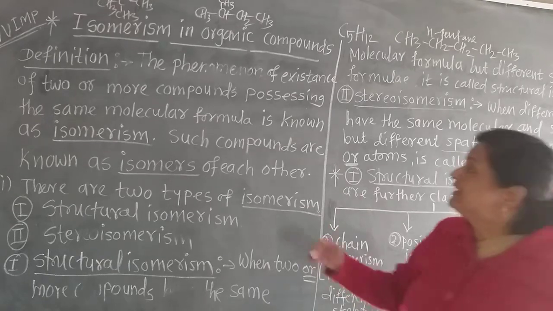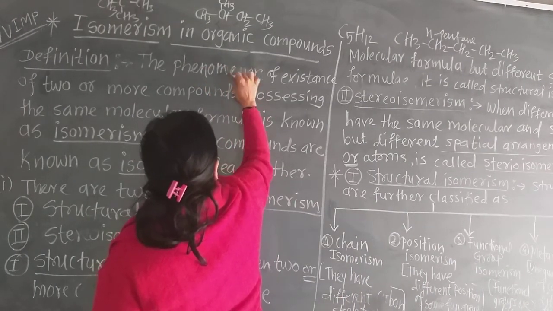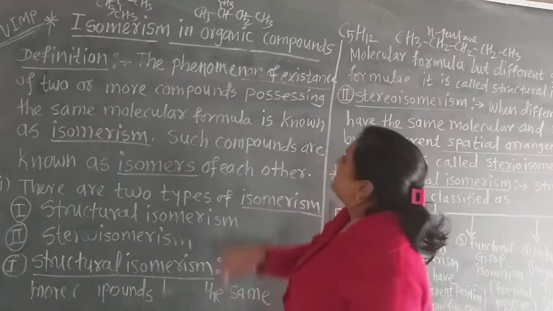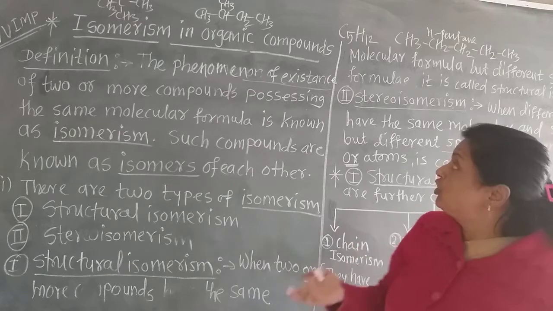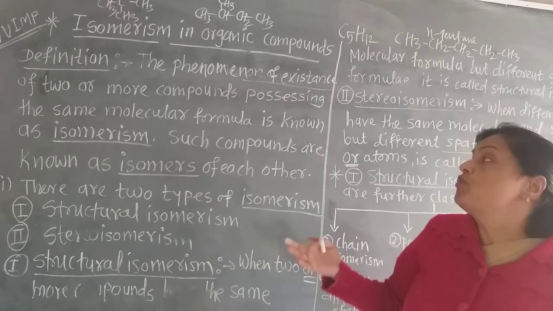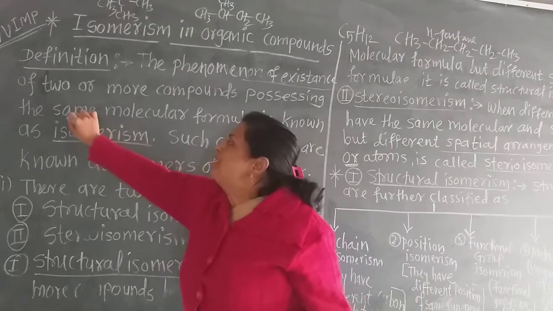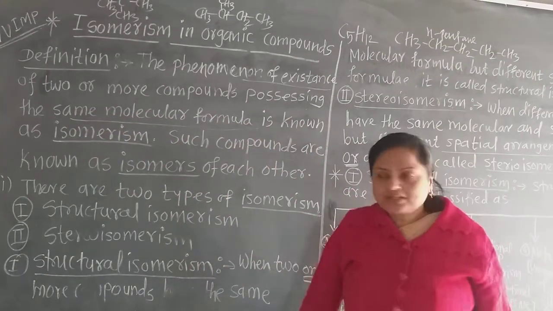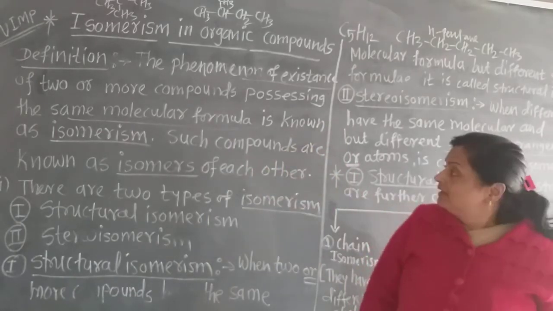So see the definition. The phenomenon of existence. Existence means available. The phenomenon of existence of 2 or more compounds having the same molecular formula is known as isomerism.